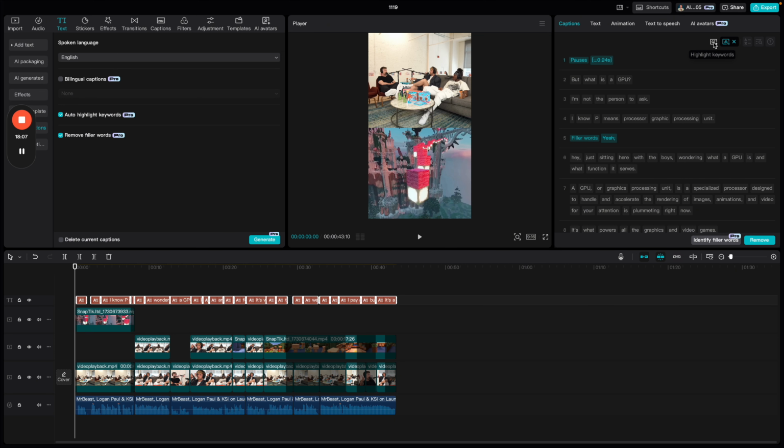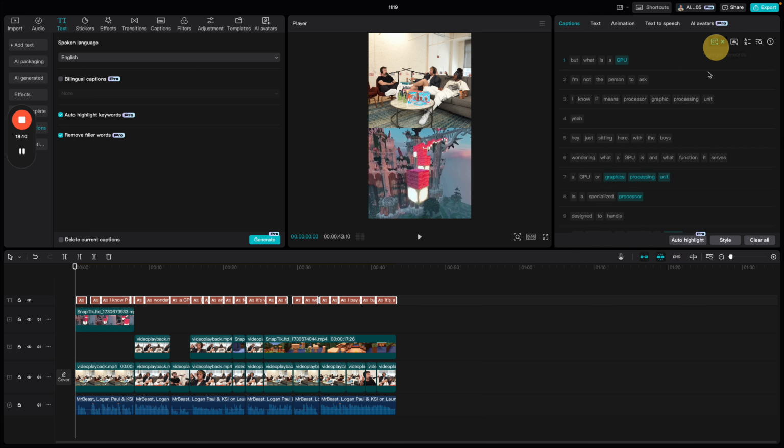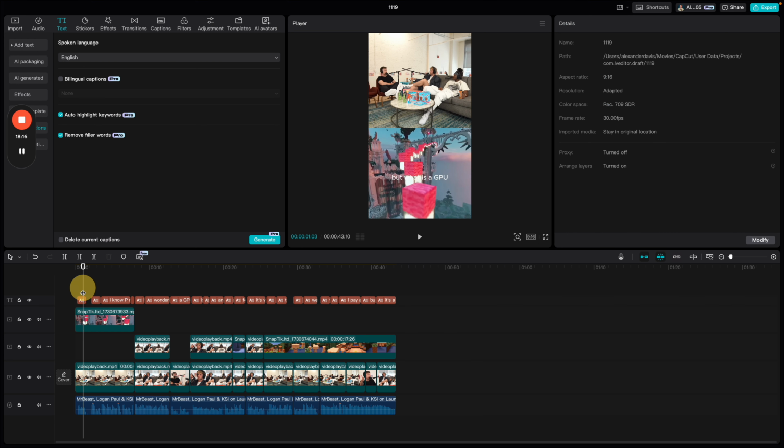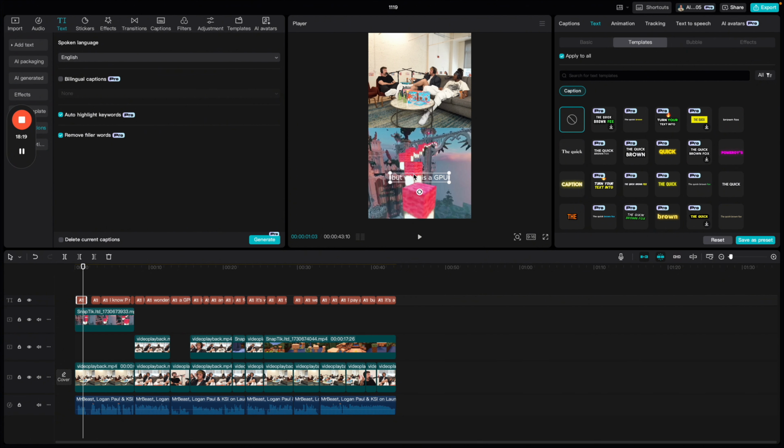So what we're going to do first is over to the right, highlight keywords. We're going to click that and we're going to clear all keywords. We don't want any weird text colorations or anything. The standard auto captions, they start at the bottom. You want to drag them up right there in the middle. And just standard text doesn't really look that cool. We want to add some auto captions that are going to really stand out.